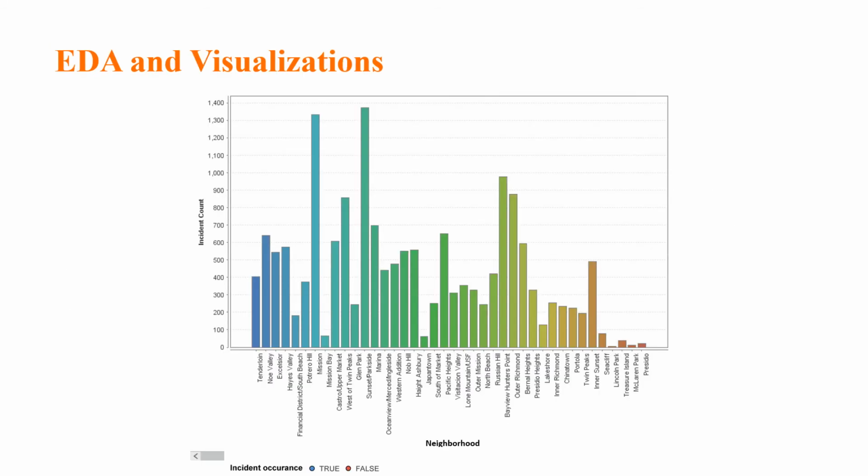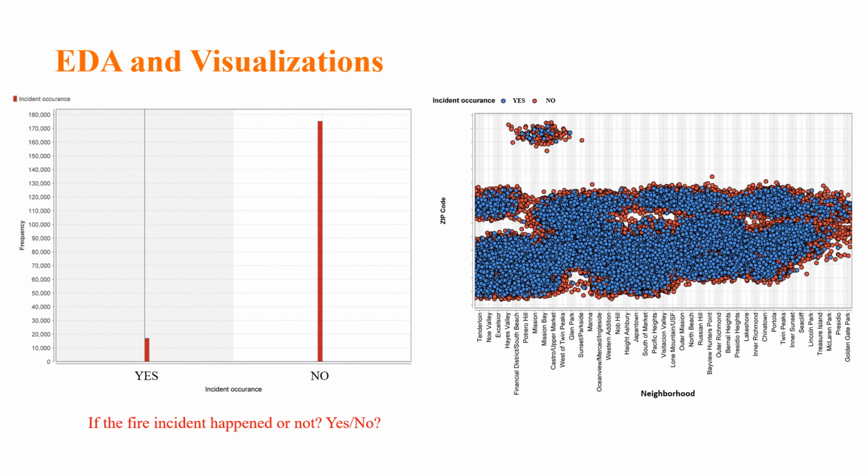Let's now take a look at some data assessments and visualizations. It is important to note that the data we're looking at ranges from 2003 to 2022. In the first image, we're looking at the incident count per neighborhood, where two clear regions have over 1,300 incidents each. When the alarm goes off and the fire department is dispatched, this does not qualify as a fire incident. Actually, over 80% of the cases did not qualify.